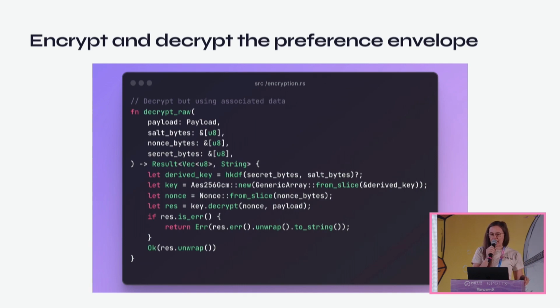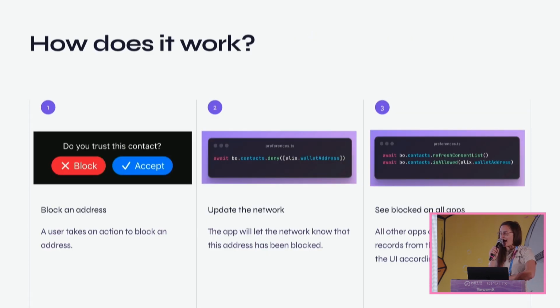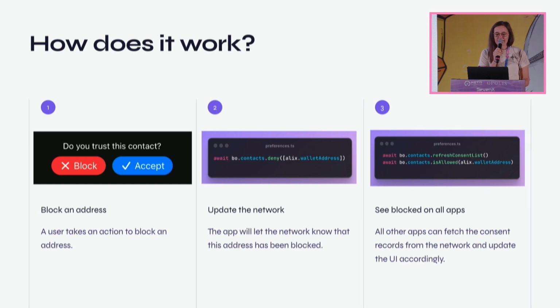Then, to encrypt the block data, we first generate a new key via HKDF from the user's identity key, and then encrypt the message via AES GCM using the derived encryption key and the user's public key as associated data. We do all of this to protect you and who you are blocking. So how does it work? The protocol is set up in a way to allow the storing of any type of identifier. Currently, it supports addresses and group IDs. So you can allow or block an individual or an entire group.